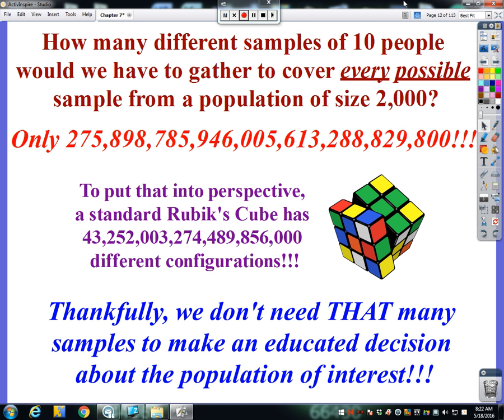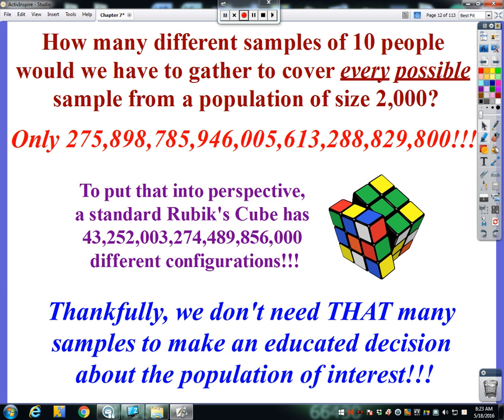Now, how many different samples of 10 people would we have to gather to cover every possible sample from just a population of size 2,000? Well, there's really only whatever that number is. To put that in perspective, a Rubik's Cube has 43 quintillion different configurations, and this has way more than that.